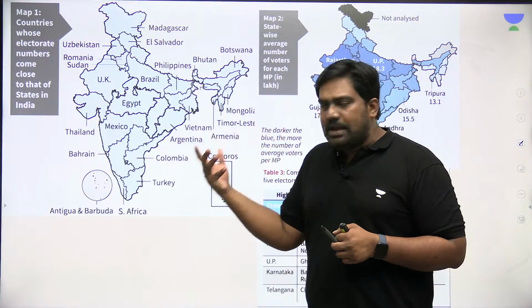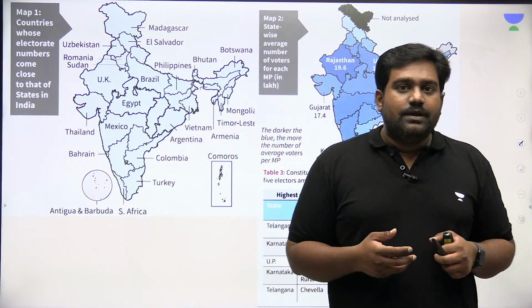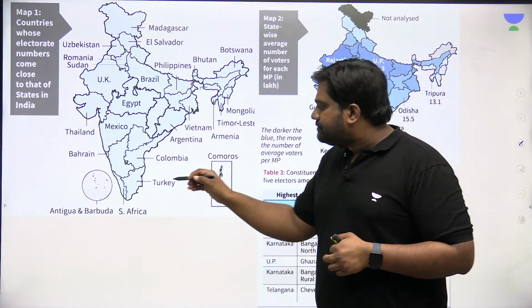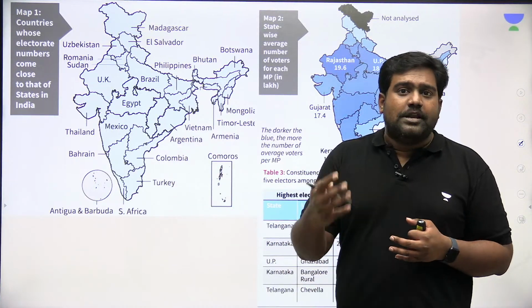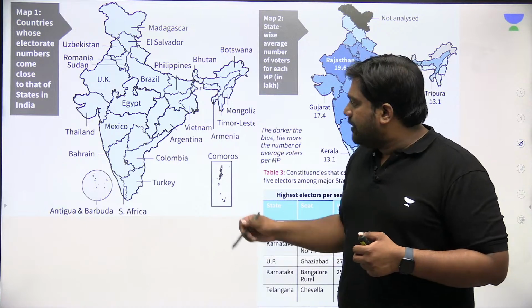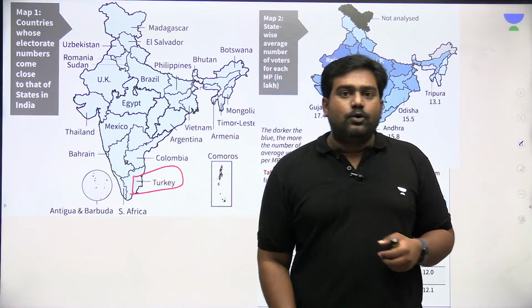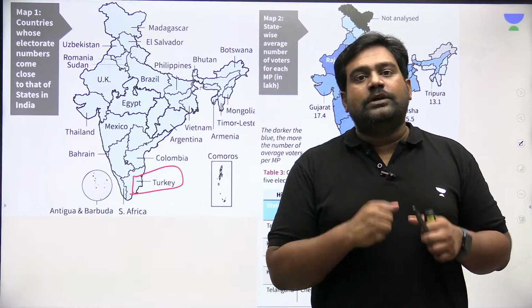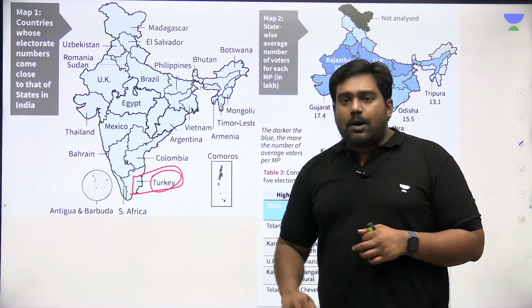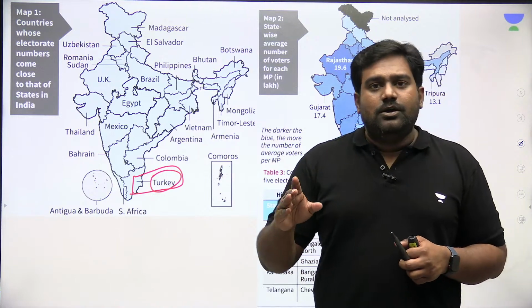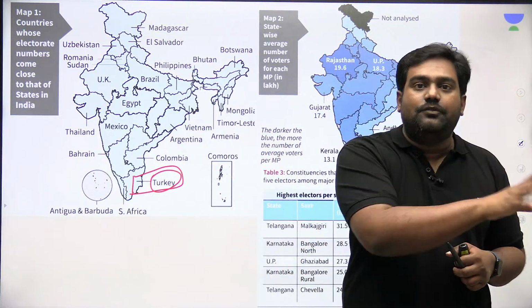It tells you how vibrant India's democracy is. This image is fitting different countries and trying to match them with the equivalent population of different states. For example, if you look at the Tamil Nadu electorate, the number of people eligible for voting in just one state, Tamil Nadu, the voting population is nearly equal to the voting population in the whole country of Turkey.